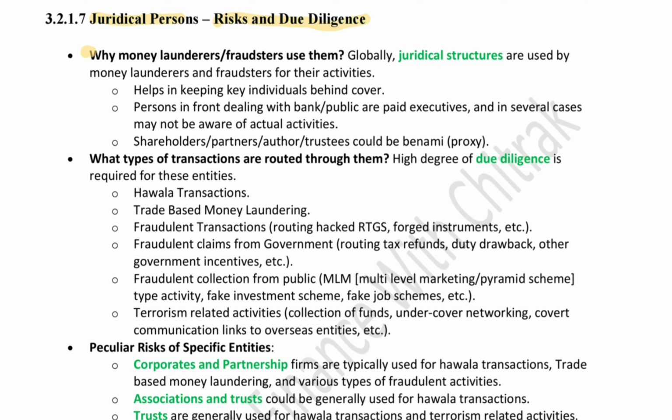So firstly, why do money launderers and fraudsters use them? Globally, judicial structures are used by money launderers and fraudsters because it helps in keeping key individuals behind the cover. Also, the persons in front dealing with the bank or public may be paid executives, and in several cases may not be aware of the actual activities, and shareholders, partners, authors or trustees could be benami or proxy.